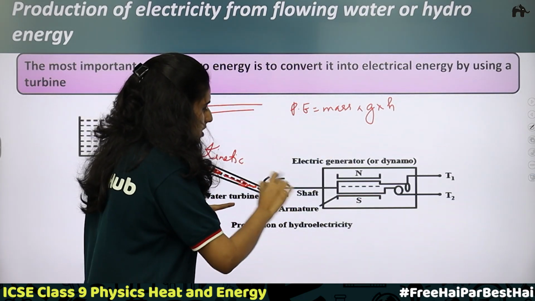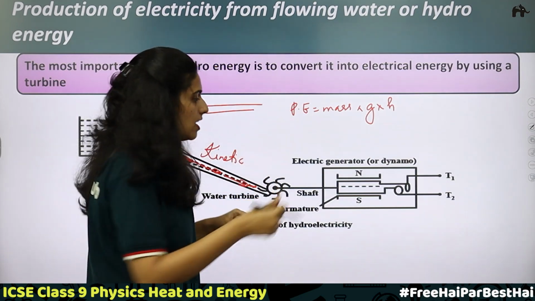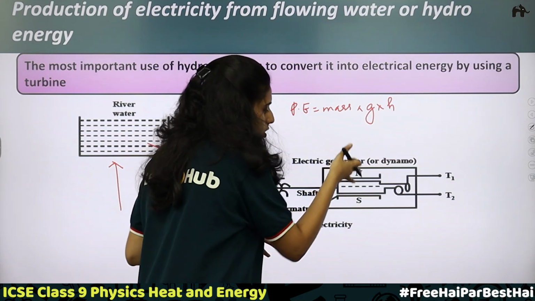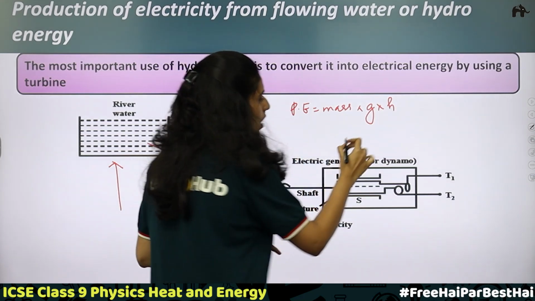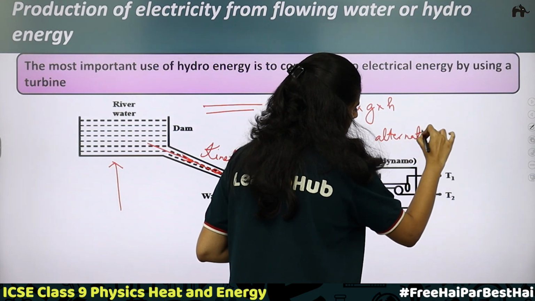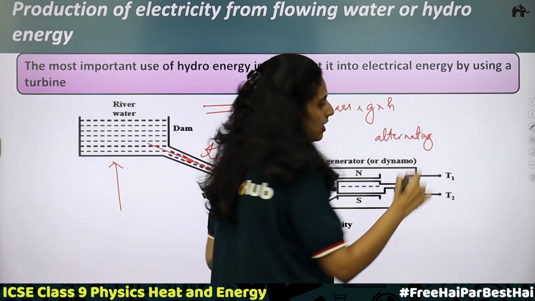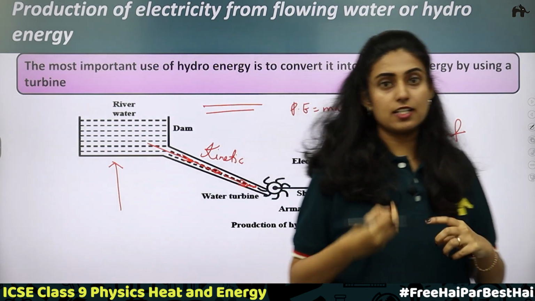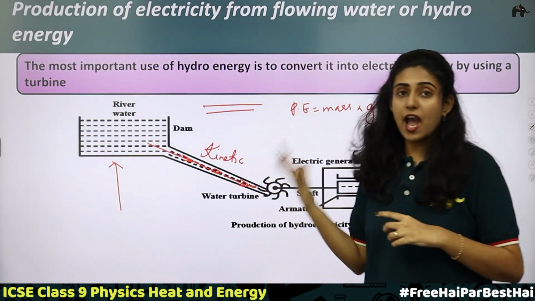Now, because of this rotating turbine, what happens? We are also providing a magnetic field. Inside a dynamo you have north and south poles. Now an alternating EMF will be produced. This is how electricity is produced. Alternating EMF is produced. This is how electricity can be produced using hydro energy.